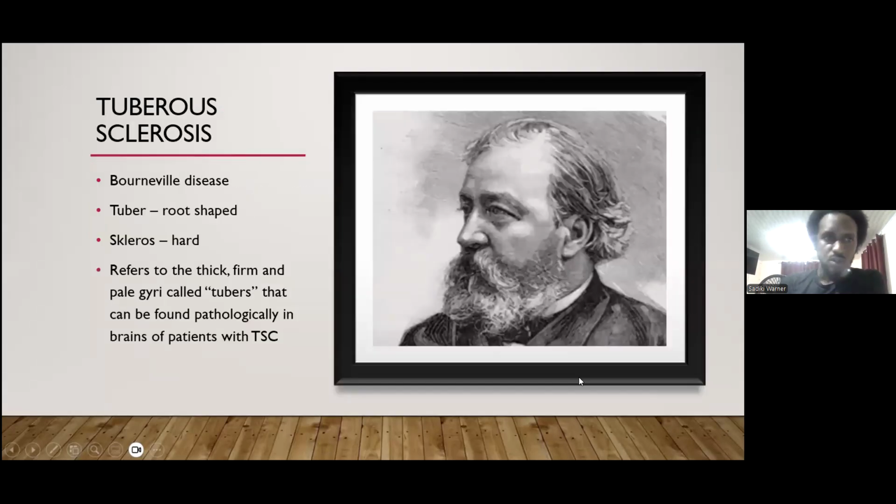So tuberous sclerosis, also known as Bourneville disease, was first described by this French doctor, who used the word tuber, which means root-shaped, and scleros, which means hard, to refer to the thick, firm, and pale gyri called tubers that can be formed pathologically in the brains of patients with tuberous sclerosis.